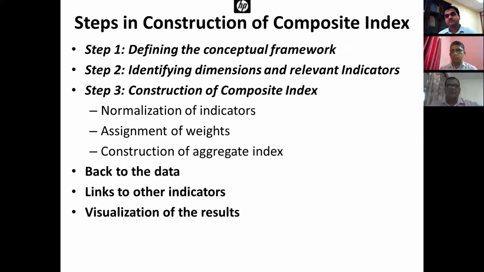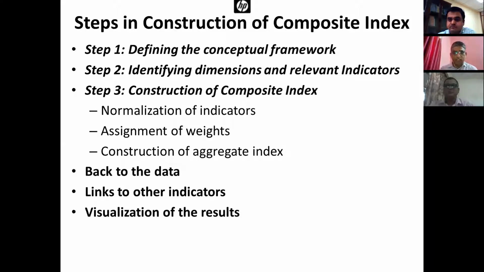And then back to the data. That means once we have arrived at a composite index, we have to go back and see which dimensions need focus, which dimensions are poor in a particular area, region, or domain. Within each domain, we pinpoint the indicators or variables which need special focus.